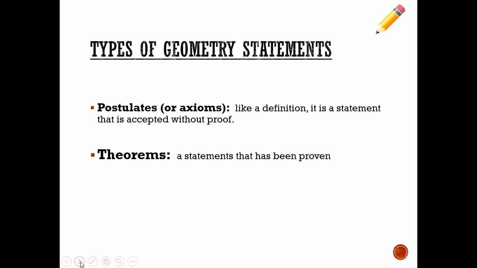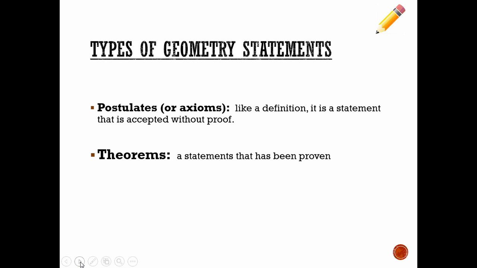Rather than just say we know this fact, in geometry the facts, statements, or ideas that are presented are pretty formal, because they place names to them. One of the things we're going to refer to today is called a postulate, or sometimes an axiom. Basically, this means it's sort of like a definition. It's a statement that's accepted without proof.